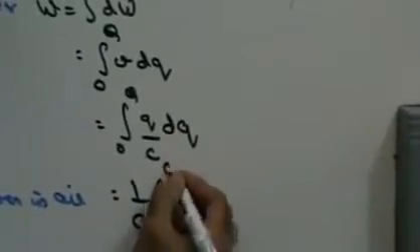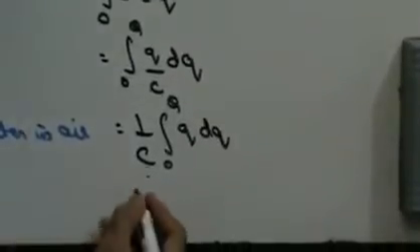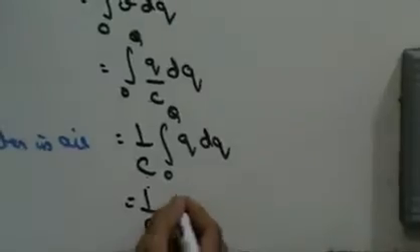Now whatever is constant comes outside the integral, so this is nothing but 1 upon C integral of 0 to Q, Q dQ. Integral of Q is nothing but Q square by 2, so this can be written as 1 upon C, Q square by 2, when the limits are between 0 to Q. How do I solve a definite integral? Upper limit minus lower limit.